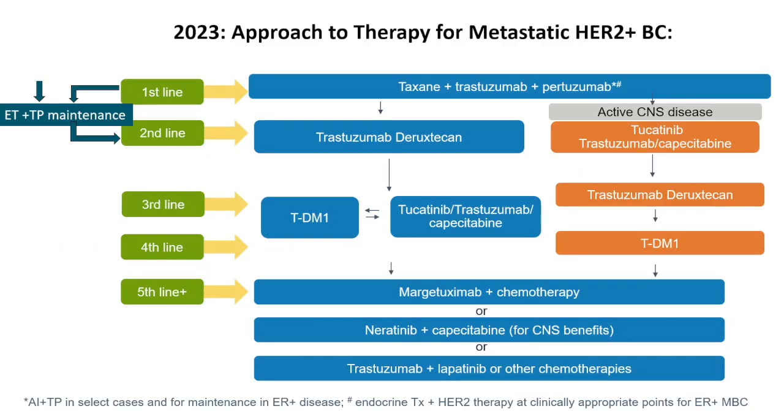So the approach to therapy for metastatic HER2-positive disease now incorporates this novel ADC, trastuzumab deruxtecan, known as TDXD to all of us. Tucatinib, trastuzumab, and capecitabine has activity in patients with active brain metastases, but as an oral regimen with some GI toxicity, generally in patients who don't have brain as their primary source of disease progression, this has been relegated to the third-line setting.